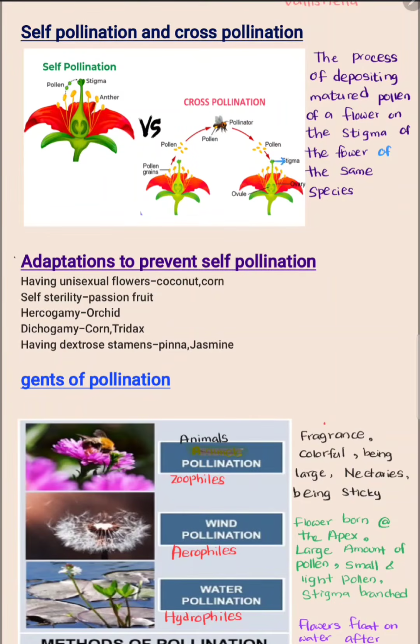Plants favor cross-pollination because it may produce new variations, varieties of plants. So the plants try to avoid self-pollination.